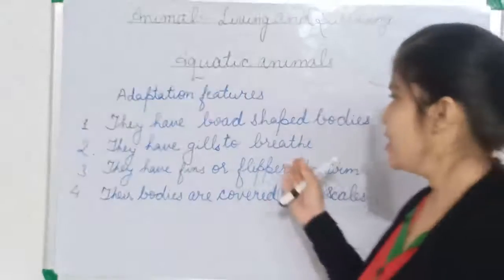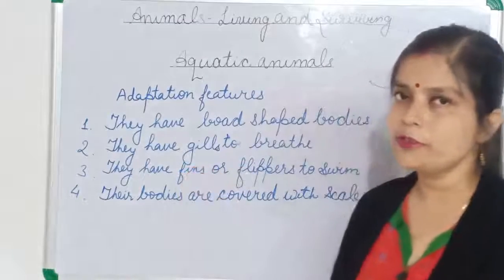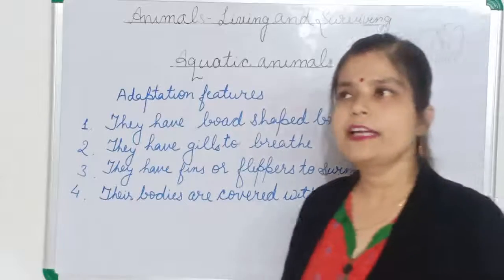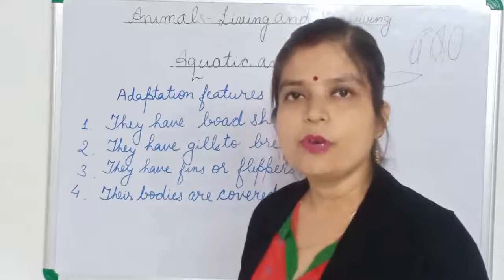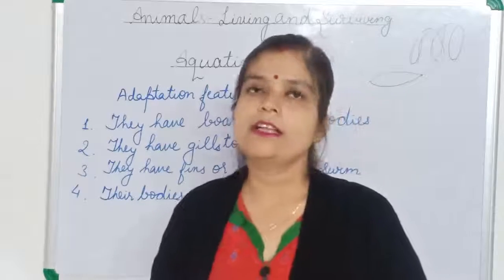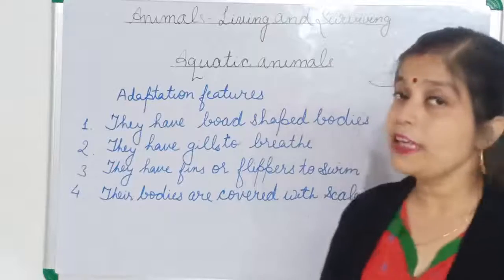But fish have gills. With the help of gills only they breathe. Some amphibians like frogs breathe with the help of moist skin. And the baby frog, tadpole, has gills.